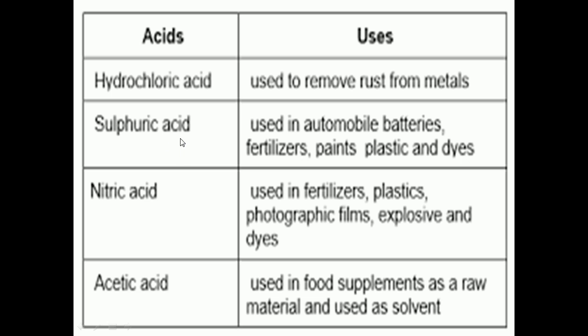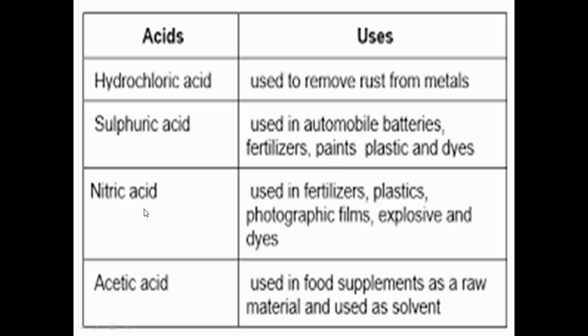Now what are the uses of sulfuric acid? It is used in automobile batteries, then fertilizers, paints, plastic and dyes. Sulfuric acid is called the king of chemicals. Why? It is an important industrial chemical. It is mainly used in industries, so it is called the king of chemicals. It is used in car batteries, and for the preparation of fertilizers, paints, plastic and dyes.